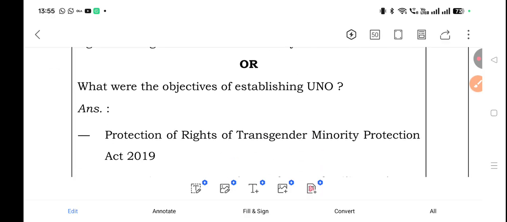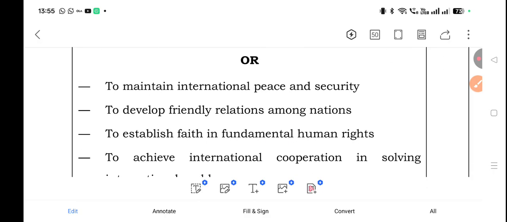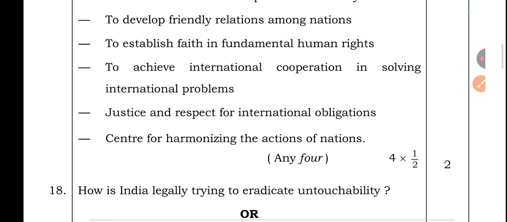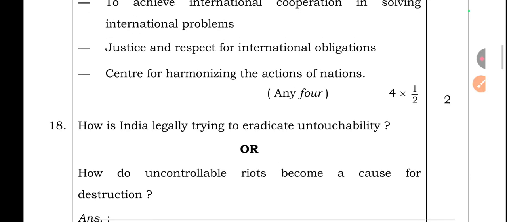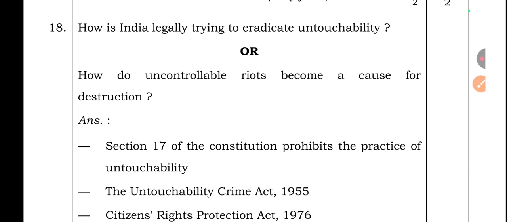What were the objectives of establishing UNO? The objectives were to maintain international peace and security, to develop friendly relationships among the nations, to establish faith in fundamental human rights, to achieve international cooperation in solving international problems, justice and respect for international obligations, and to be a center for harmonizing the actions of nations. If you write any 4 points, you will get 2 marks, each point carrying half a mark.